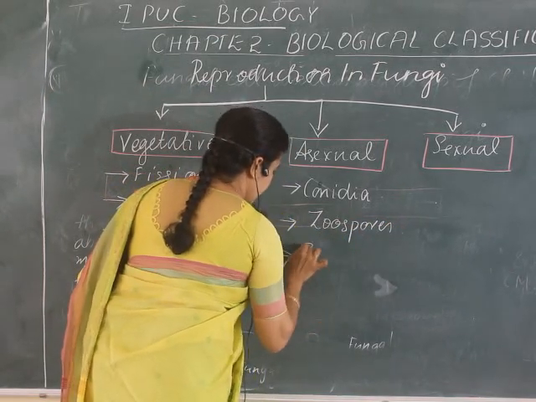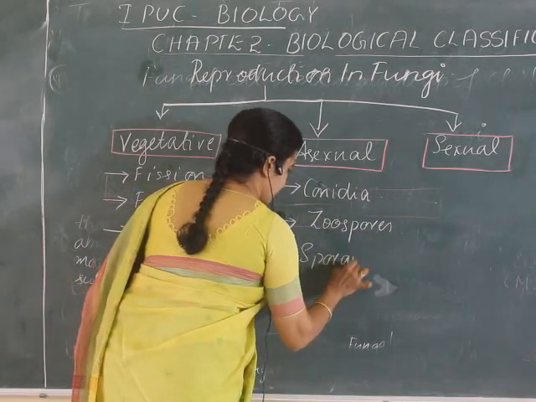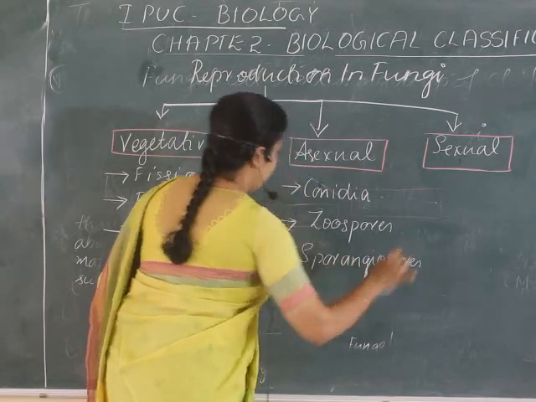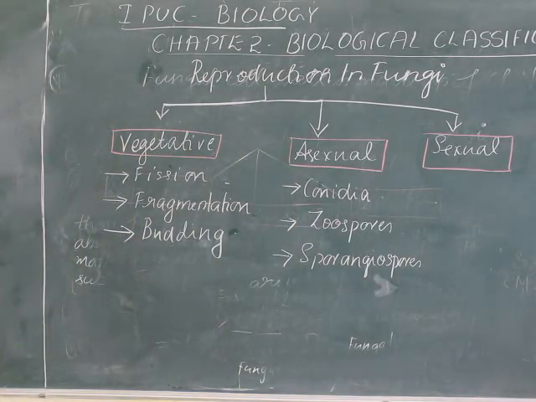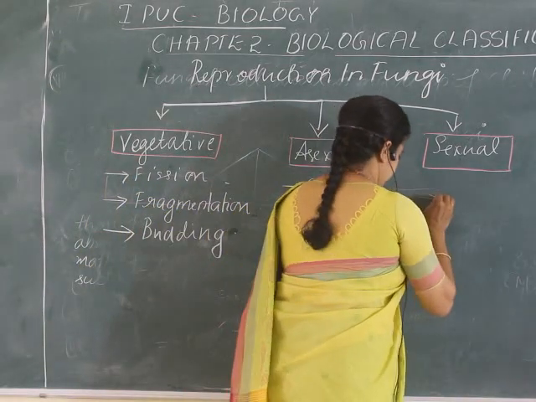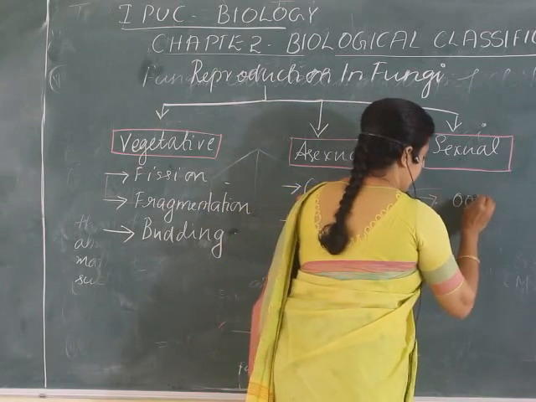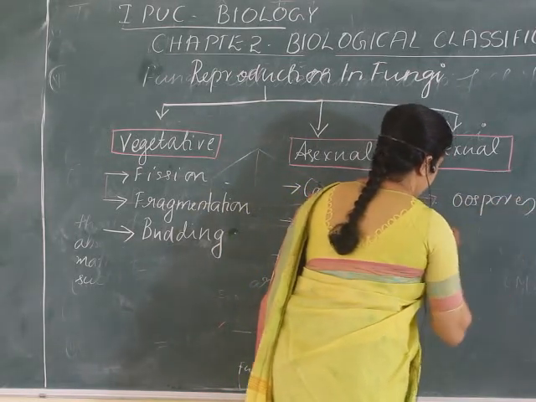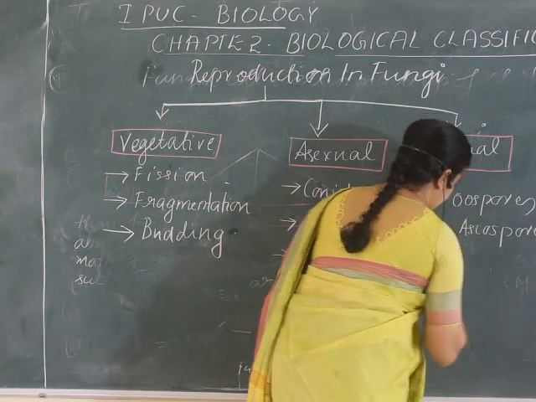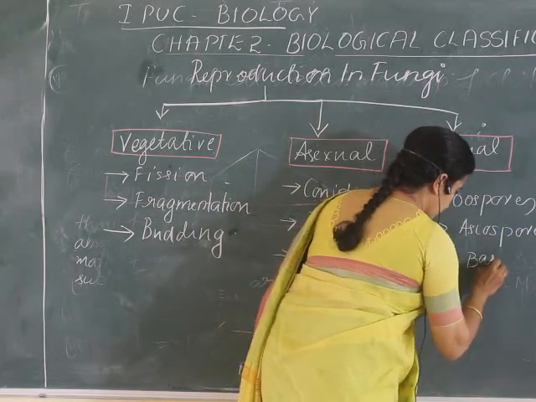Then the sexual method, how do they reproduce sexually? It is by oospores, ascospores, and by basidiospores.